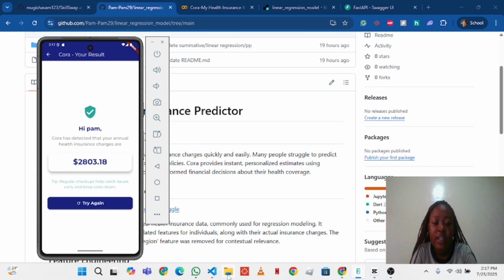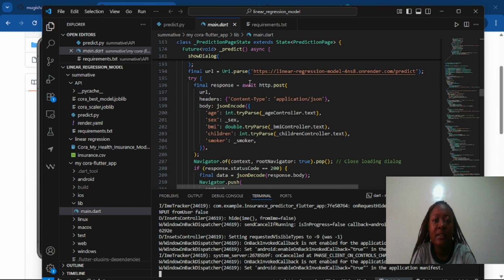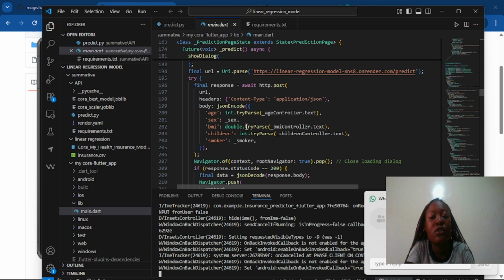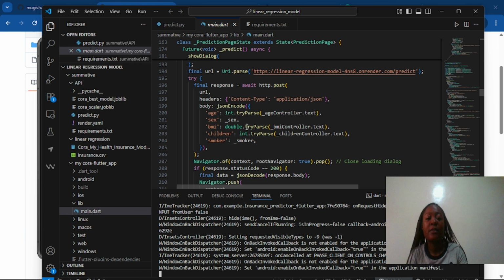If I show you through my main dot py, this is my API link. What happens is my app takes in input. Now you see age is integer because you can't be 15.5 or 18.2 as an age. Sex is string because you're either male or female. BMI is float because your BMI can be 18.5 or 20.2. Children is also integer because you can't have 0.5 children. And smoker is also string because it's either yes for you or no for you. You're either a smoker or you're not.